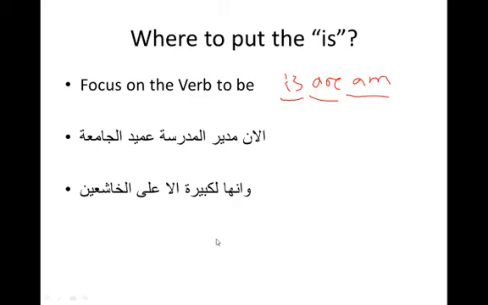Okay, so here's a good complicated example. Al-an mudirul madrasati umidul jamia. Okay, so there's idafas in here. I'm giving you a huge hint. Where do you put the is? Where is the mubtada? Where is the khabar? Mudir is the mudaf, is amidun. So the mudir of the madrasa is now the dean of the college.